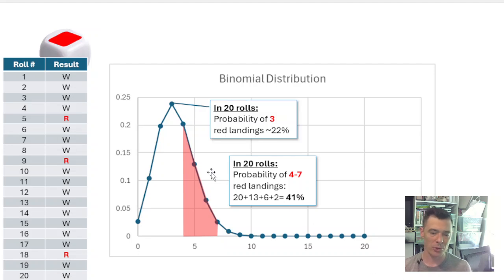Or you could also look at it and say, what's the probability if I roll this 20 times that I'm going to have either 4, 5, 6, or 7 reds? Well, that's a pretty high probability because it's just a wider range of output. So you can kind of see this makes sense, and this is just a way to visually represent this kind of data.